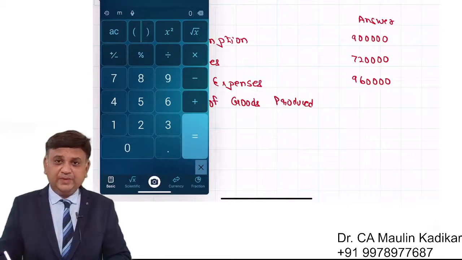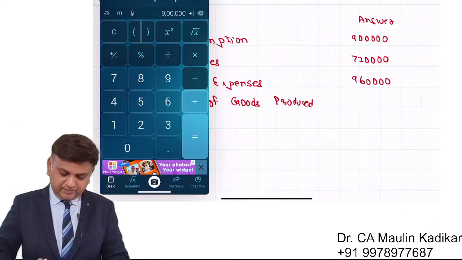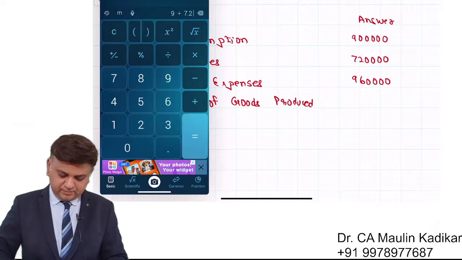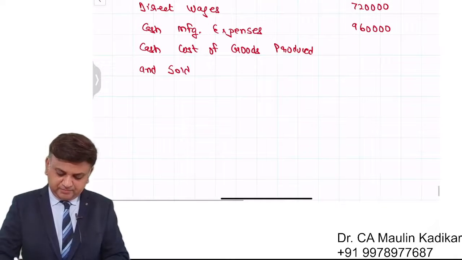It is an amount of rupees 9 lakhs plus 7,20,000 plus 9,60,000. That comes to 25,80,000.